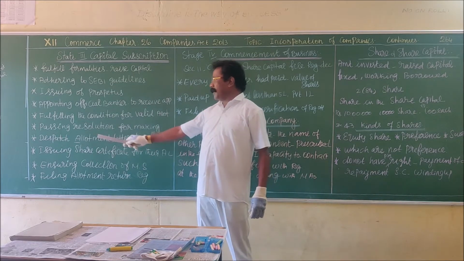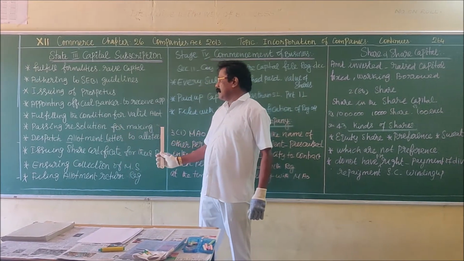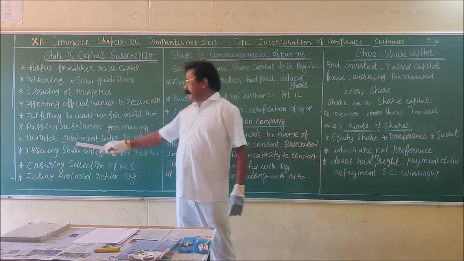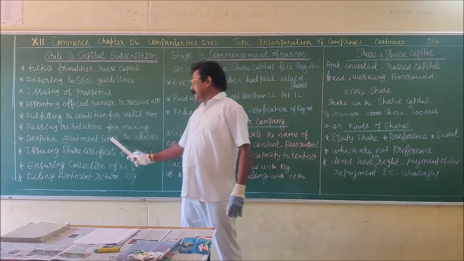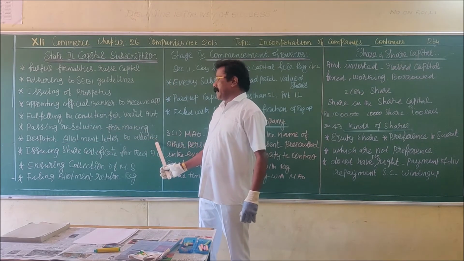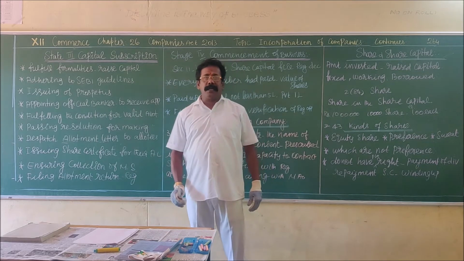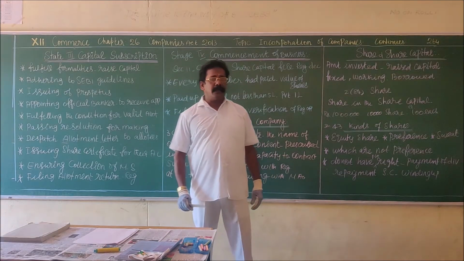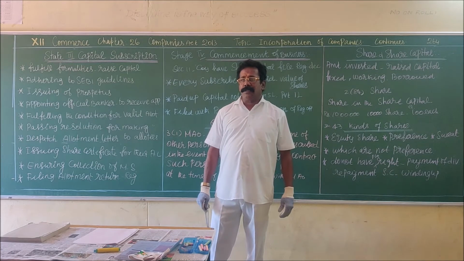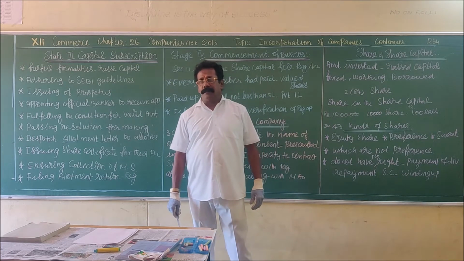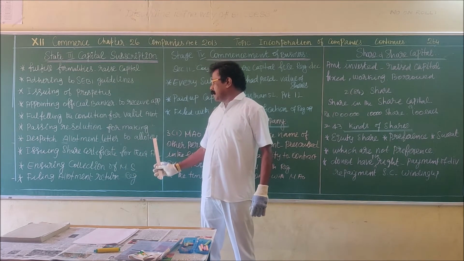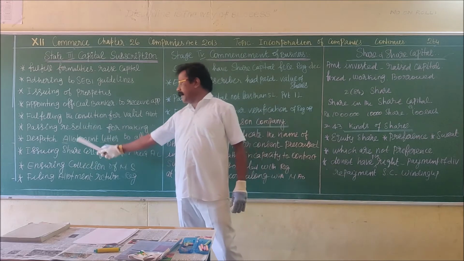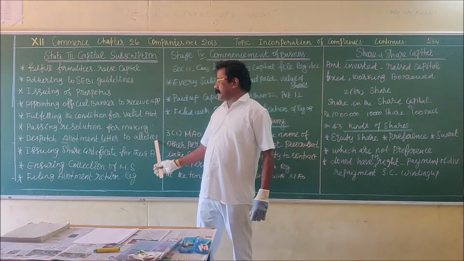Then dispatch of allotment letters to the allottees. Once the shares are allotted to the shareholders, allotment letters should be sent to the allottees by post.